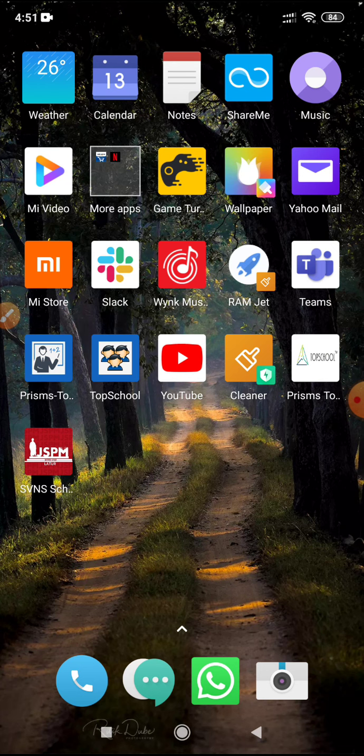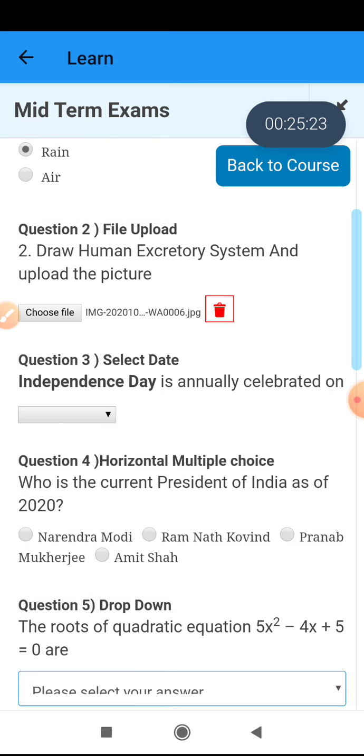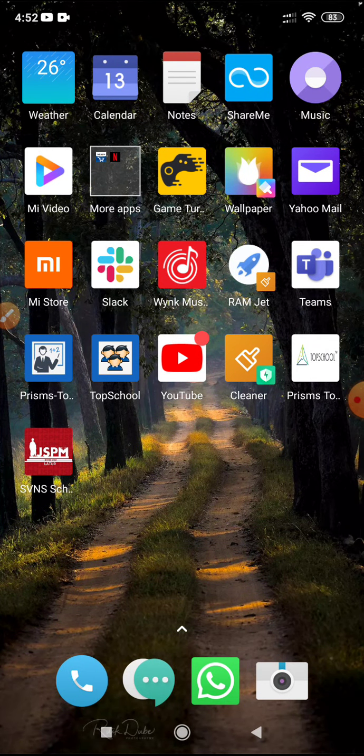Even if you do lose network and you're not able to upload, and you want to check the network, you just come back like this and you can check your network, and again click on your app, or just do like this and go back to your app. Okay, and you can do that.